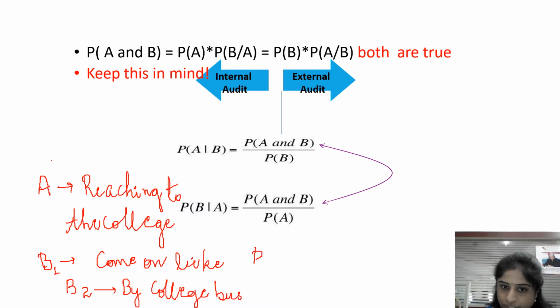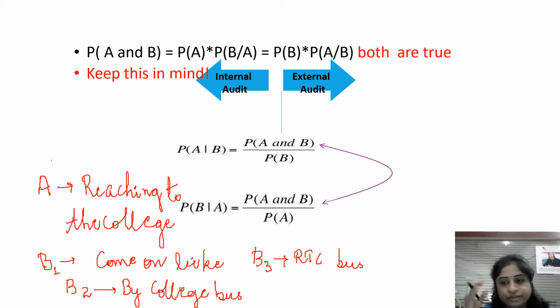Then the student might also come by RTC bus. So I'm taking only 3 examples. Any number of examples can be taken. Any number of conditions can be taken. Now I want to find out by any means the student might have come: B1, that is he or she might have come on bike, B2 by the college bus, or B3 by the RTC bus.